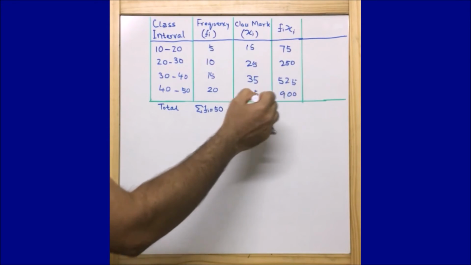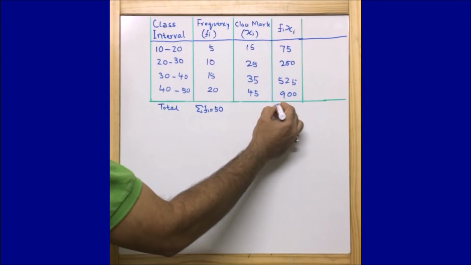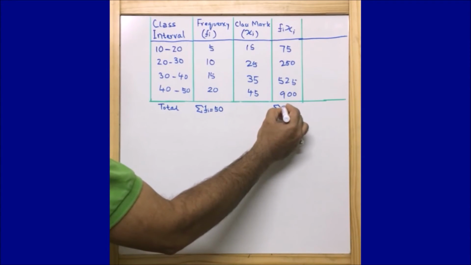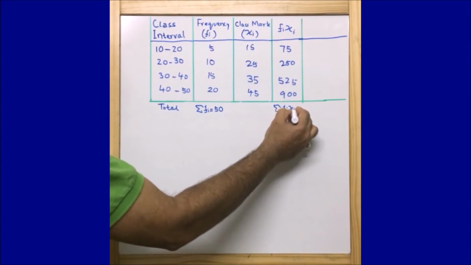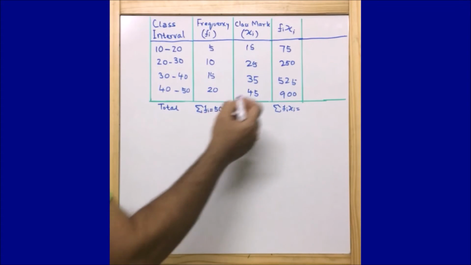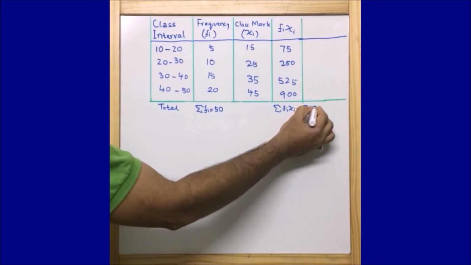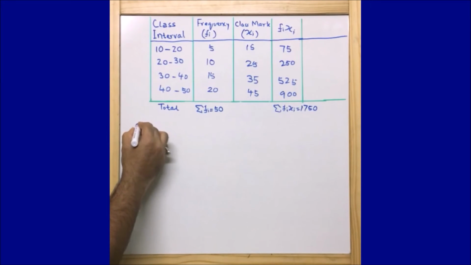Now let us find the summation of these 4 items. So we write the summation of fi xi is equal to 900 plus 525 plus 250 plus 75, and we see what exactly we are getting. Once we add these, we get 1750. Now, the direct method, mean as per the direct method.